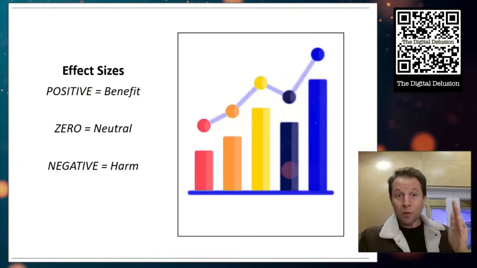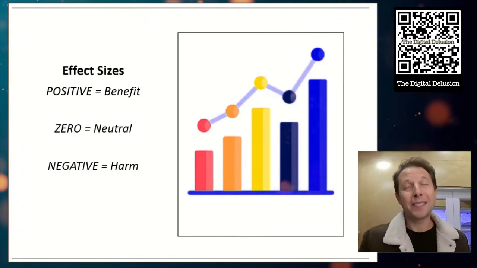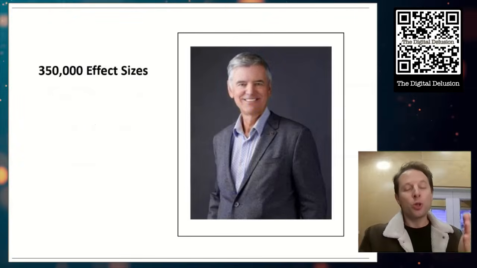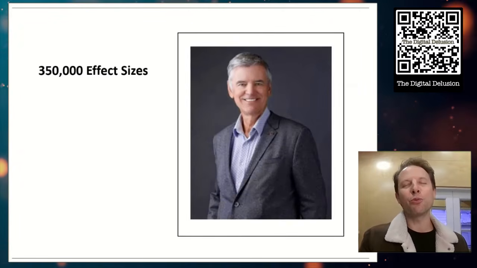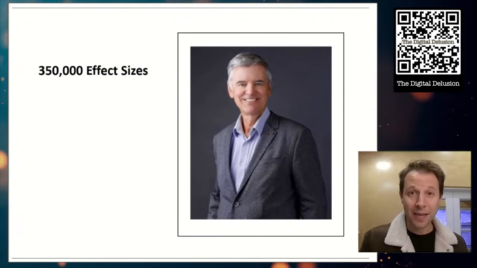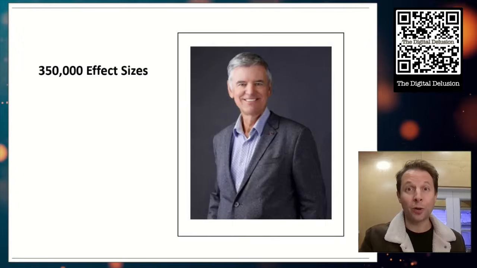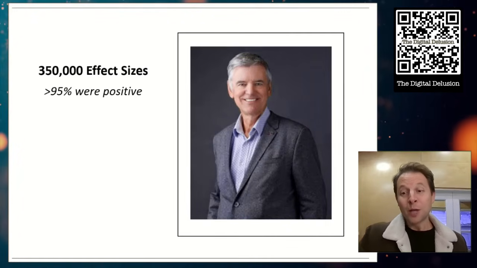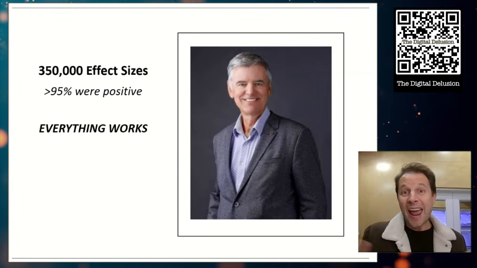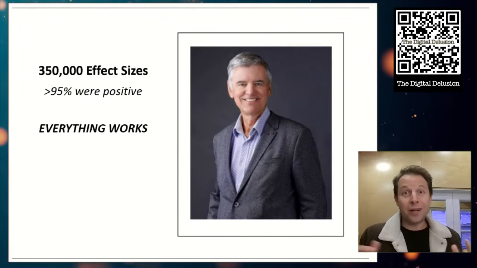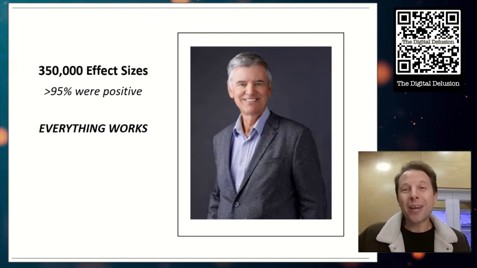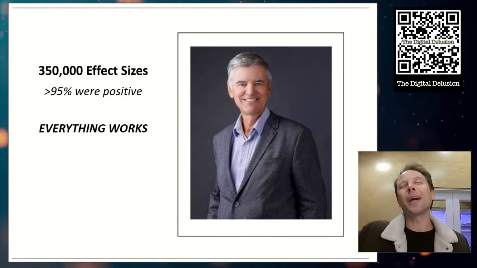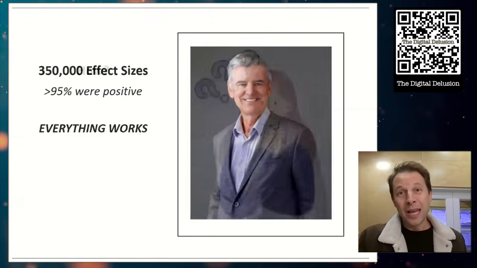Now that works in almost every scientific field except for those in the social sciences. John Hattie recently analyzed over 350,000 effect sizes from education, what impacts learning, and he found over 95% of them were positive. So basically, when it comes to education, everything works. There is no 0 and there is no negative, which means we cannot use the same scale when it comes to educational research.